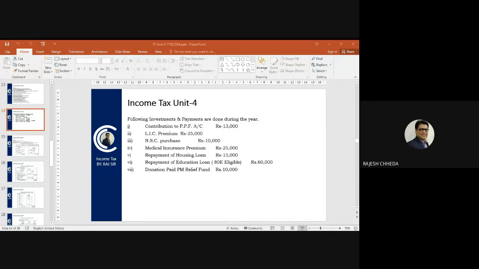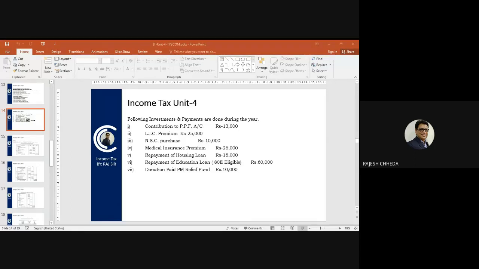And donation paid to Prime Minister Relief Fund. So Prime Minister National Relief Fund donation is given. You need to find out whether this item is given at 100% or 50%. Accordingly, we will claim a deduction. You have two types of donations under section 80G. 100% of the donation amount is allowed, and 50% of it is allowed. So Prime Minister National Relief Fund is 100%.